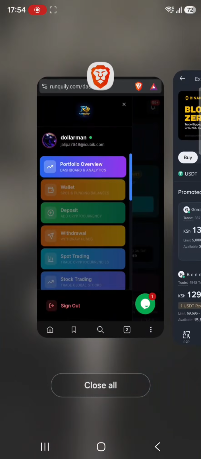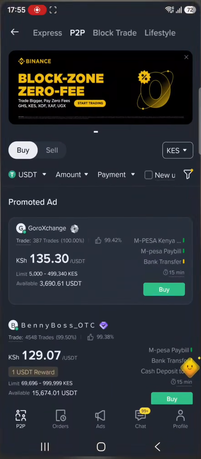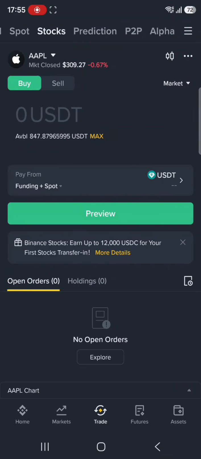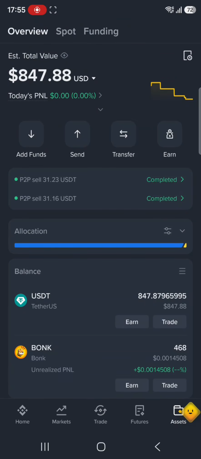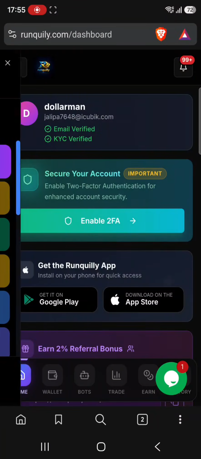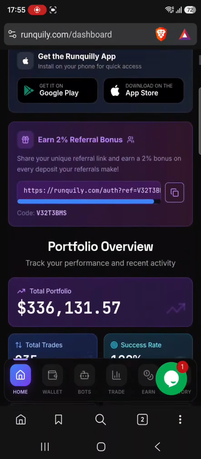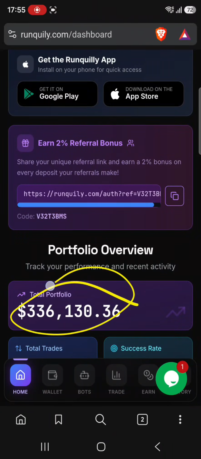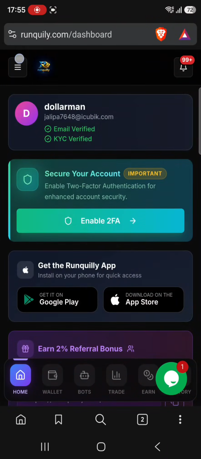So we are starting by buying low. We have already 847 in our Binance, so you should take note of that. Then in our Tranquilly, we have over 300,000. So that means my Tranquilly is funded and also my Binance is funded.